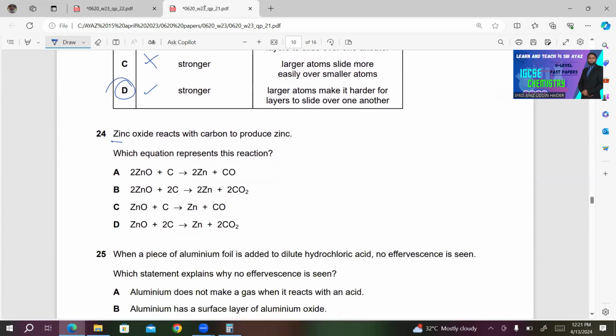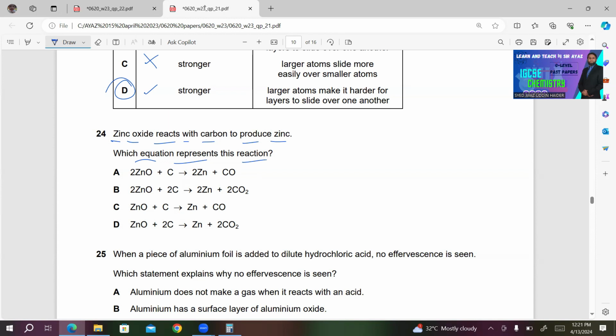24. Zinc oxide reacts with carbon to produce zinc. Which equation represents this reaction? ZnO is a formula for zinc oxide. It's reacting with carbon to produce Zn. And either CO or CO2 is the product. Let's look at these equations first.